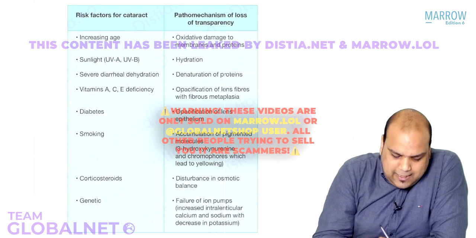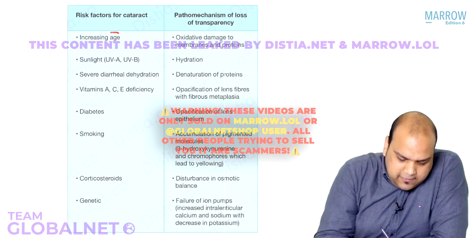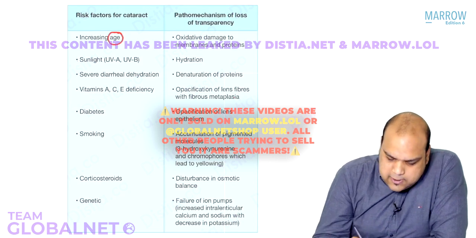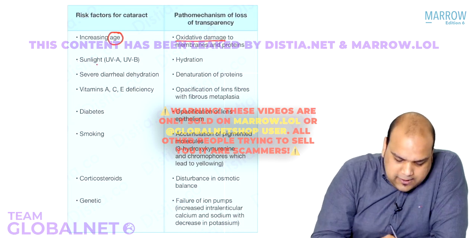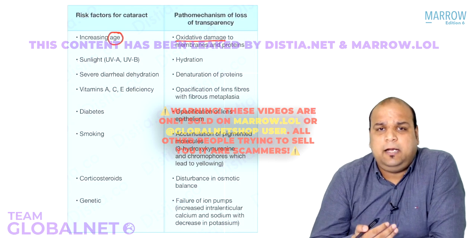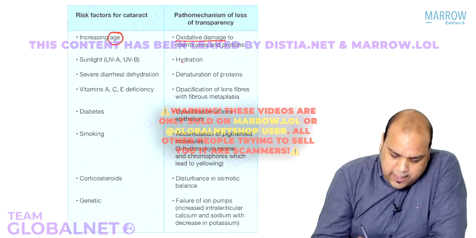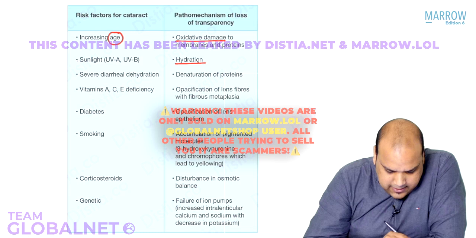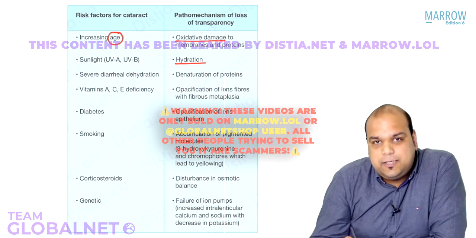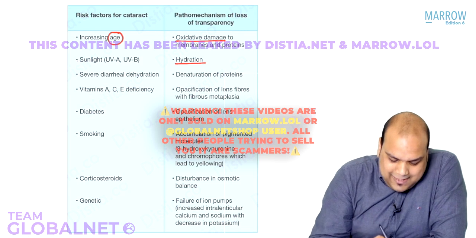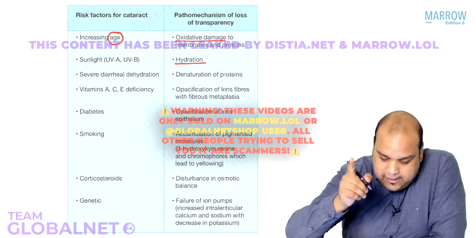So if we talk about age, why does cataract occur with age? This occurs due to oxidative damage. Okay, everybody. If we talk about sunlight, we say exposure to sunlight, ultraviolet A or B. This occurs due to hydration. Then it can also occur in diarrheal dehydration due to denaturation of proteins. Due to vitamin A, C, E deficiency. A, C, E are antioxidants.